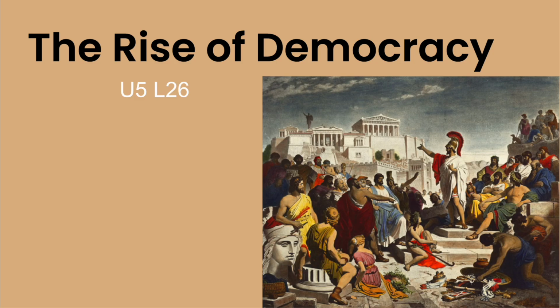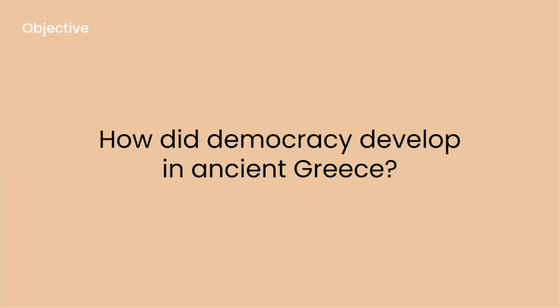Today we are going over still ancient Greece. This is the second lesson, but technically lesson 26. This is the rise of the democracy. Our objective: how did democracy develop in ancient Greece?